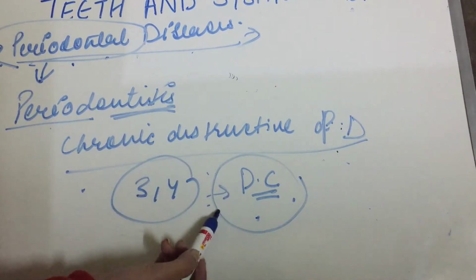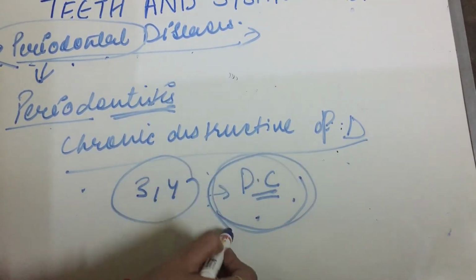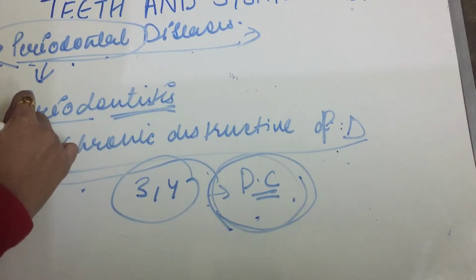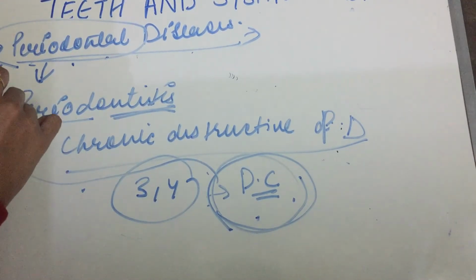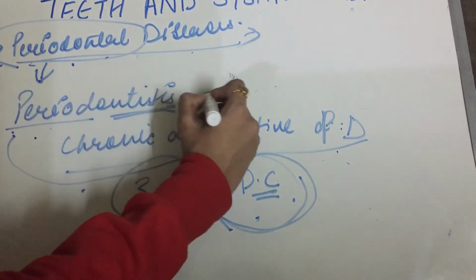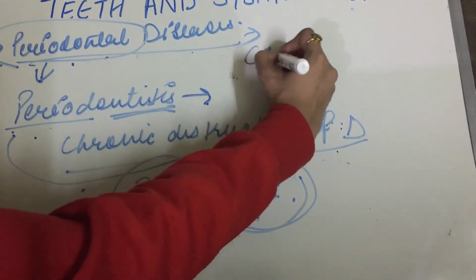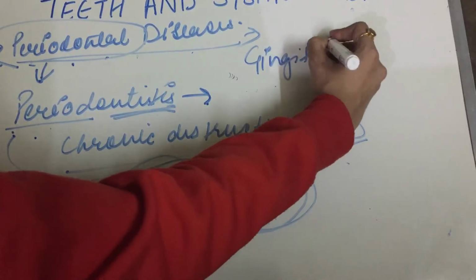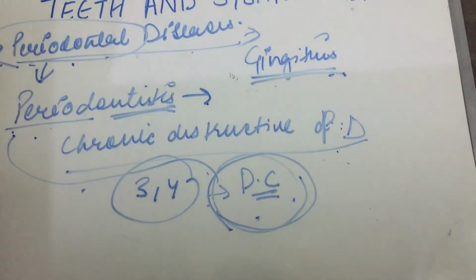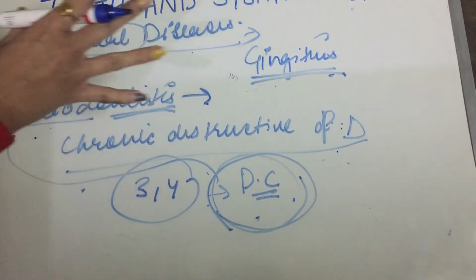So, if the dental caries is not treated, it can also lead to periodontitis. The initial event in periodontitis is gingivitis.